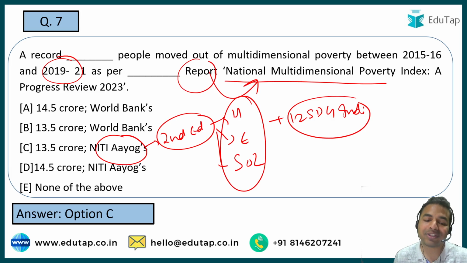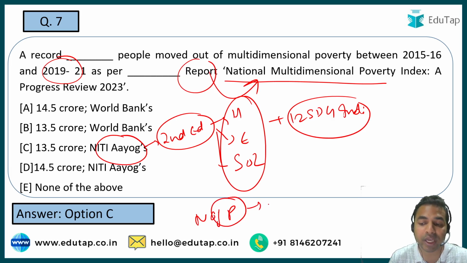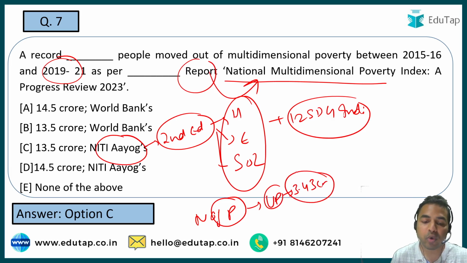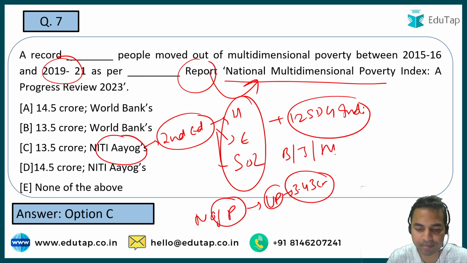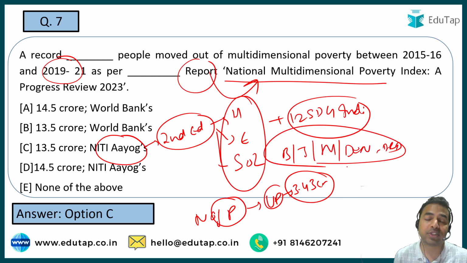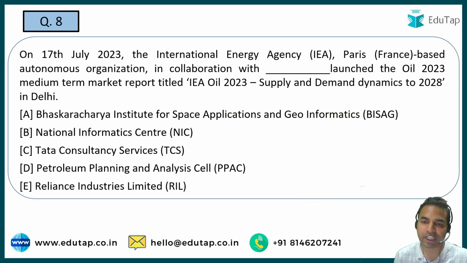Now guys, when I talk about the largest decline in the number of poor people escaping multidimensional poverty, where was it? It was in Uttar Pradesh, with 3.43 crore people who have come out of poverty. Now guys, when I talk about the states which have the highest number of people facing multidimensional poverty, what exactly are these states? These are Bihar, Jharkhand, Meghalaya, Dadra and Nagar Haveli, Daman and Diu. So these are those states or UTs which have the highest number of people facing multidimensional poverty. Let's move on to the next question, guys.